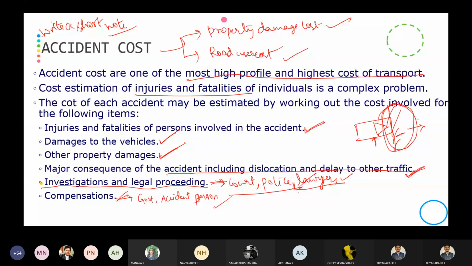Is it clear? So again I'm telling, your syllabus is half portion, whatever is left out from the first module, the second module after the first IA, the third module in full, and there will be one problem on Webster's method. In the fourth module, up to accident studies it will be there. In this you concentrate only on the causes for accidents. Okay, is it clear?